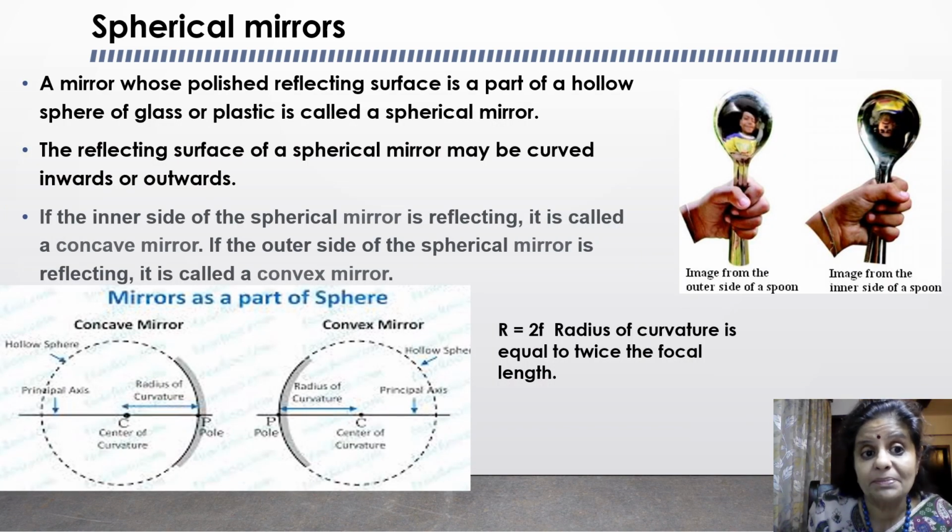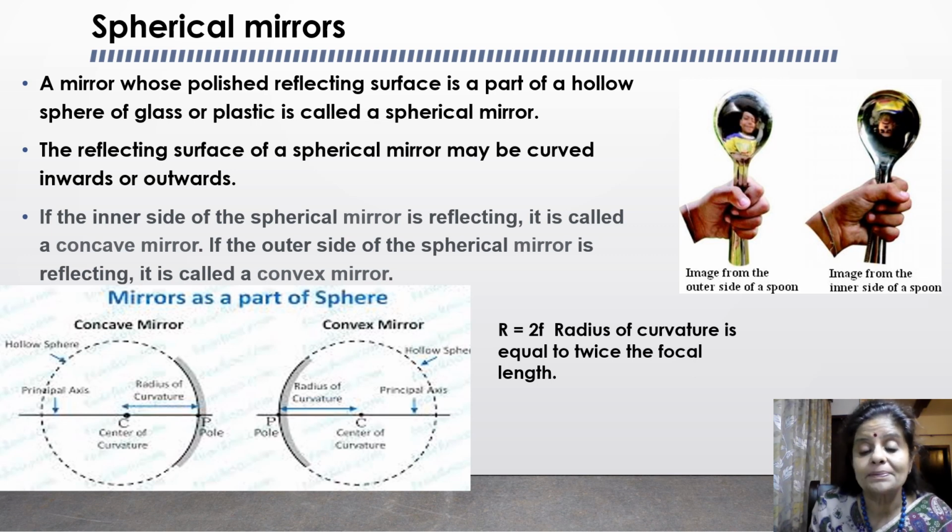How would the images be when the reflecting surfaces are curved? Let's explore. The curved surface of a shining spoon can be used as a curved mirror. The most commonly used curved mirrors are spherical mirrors. The reflecting surfaces of spherical mirrors form part of the surface of a sphere. Such mirrors are called spherical mirrors.